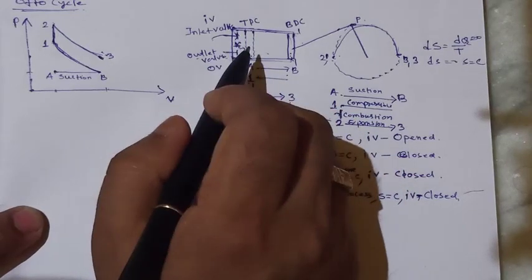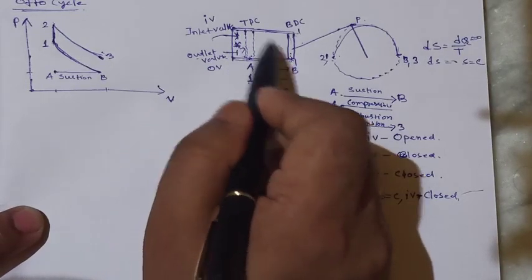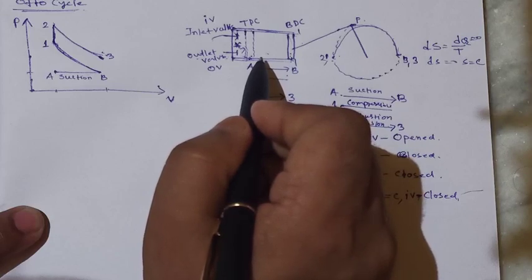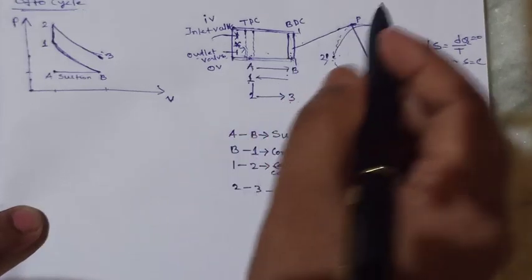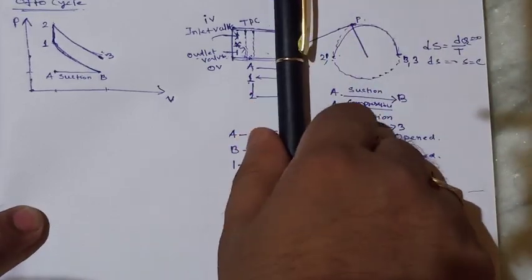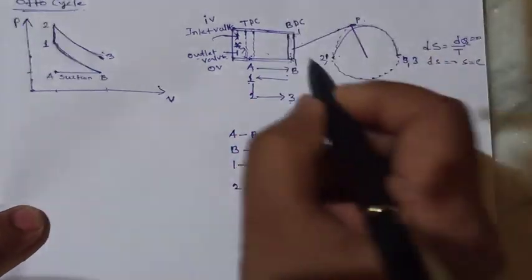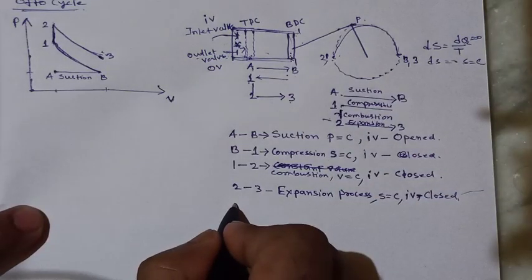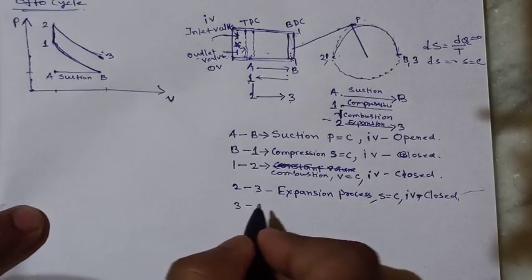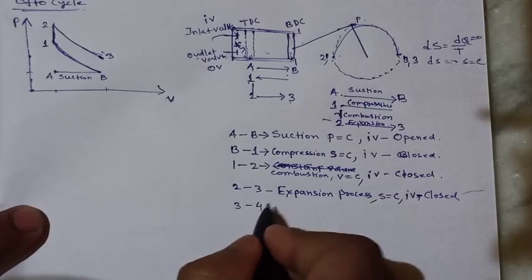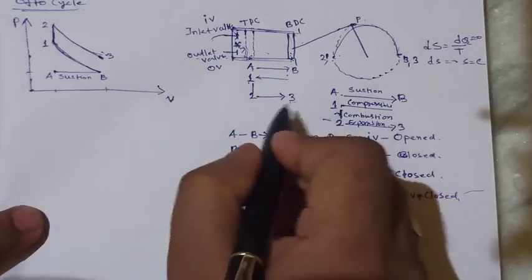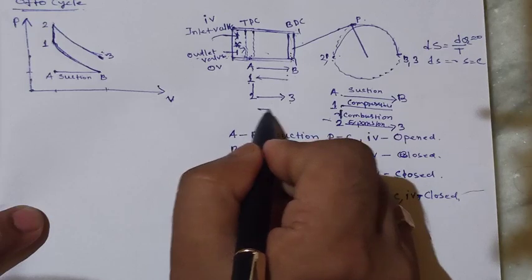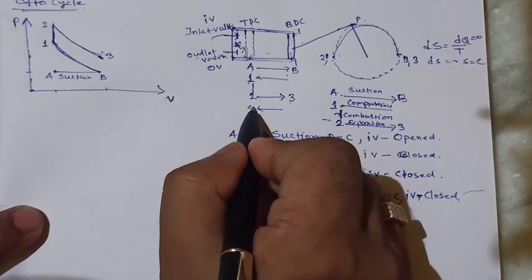When the heat reduces, the pressure will reduce, but the volume will be constant, because the piston is not moving, it is at the same position. So this is the 3 to 4 process.